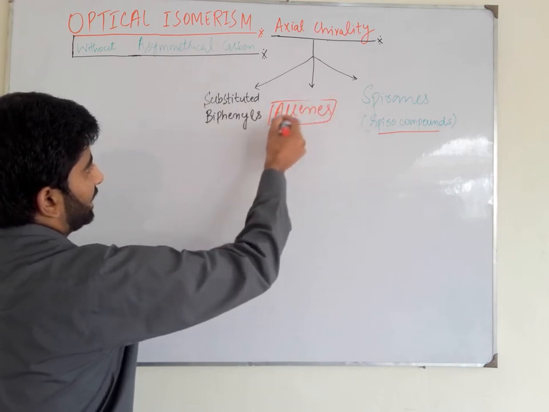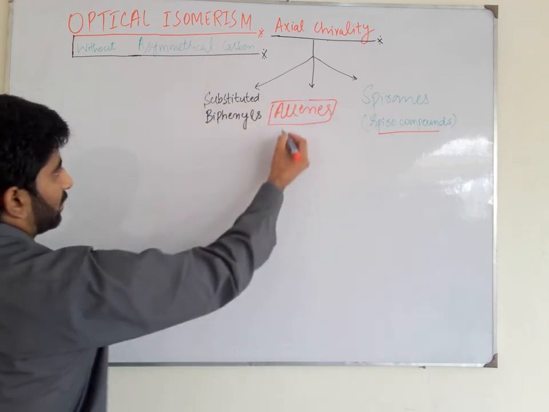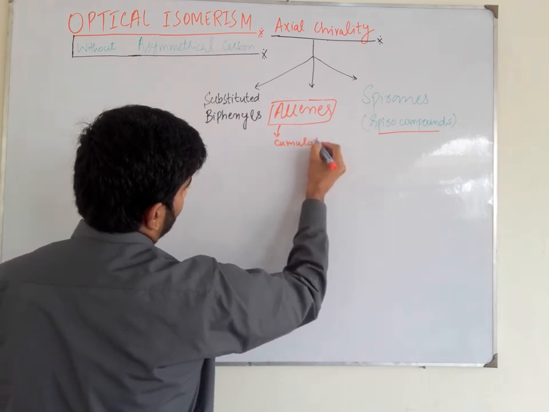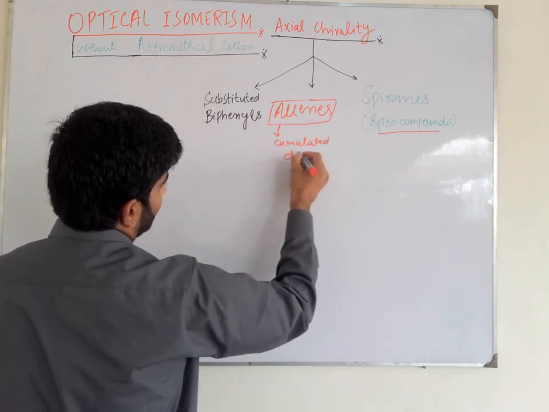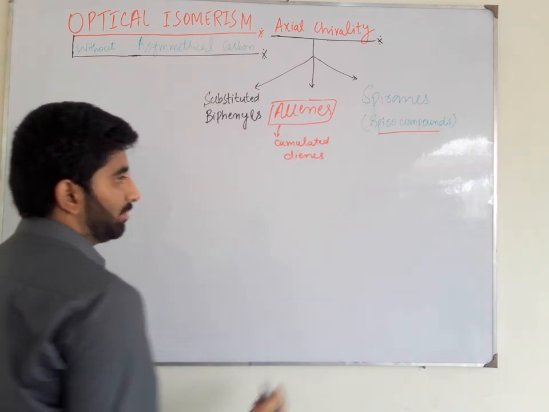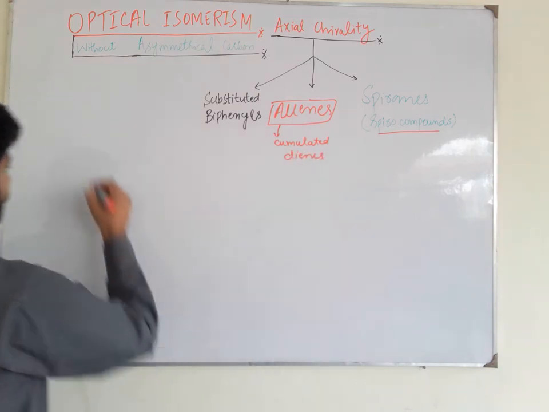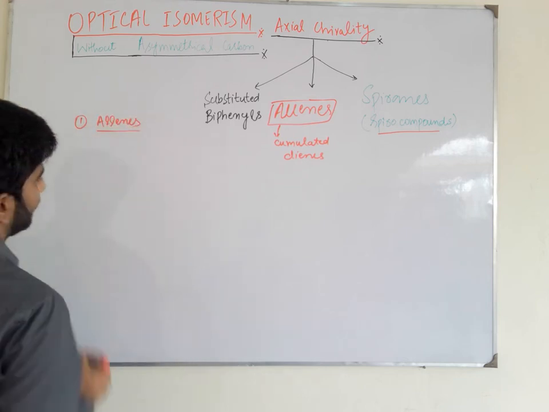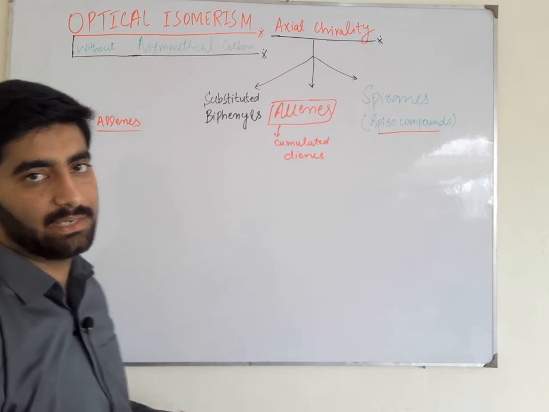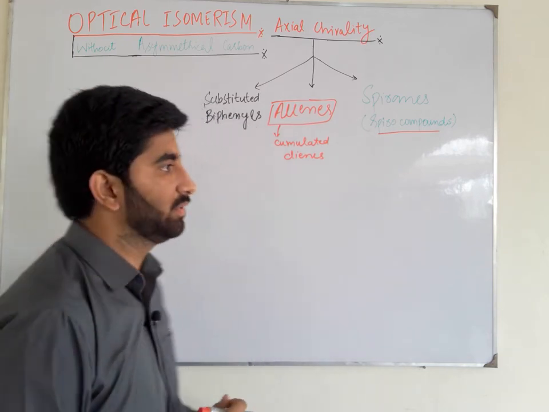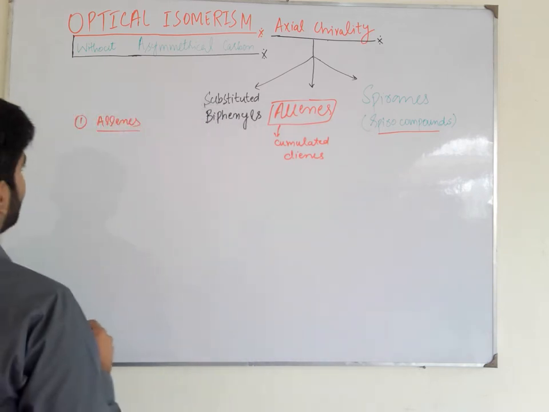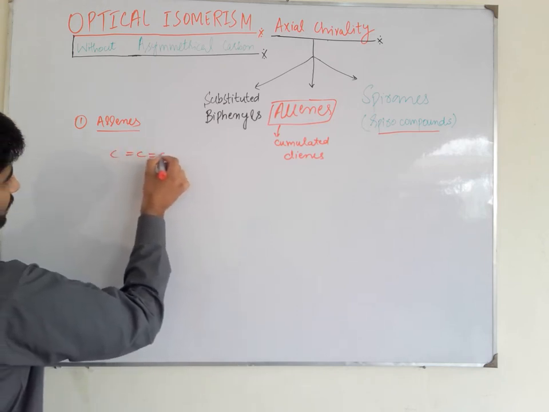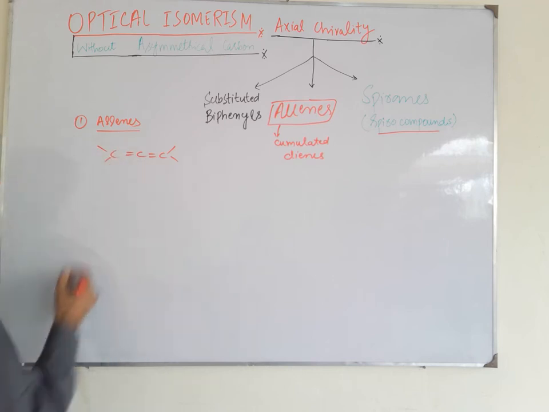In case of allenes, they are called cumulated dienes, carbon double bond, carbon double bond, carbon. So the first case is of allenes. Allenes are compounds that do not contain any chiral center, but they are optically active due to the absence of a plane of symmetry and the presence of axial chirality. So this is the structure of allene.